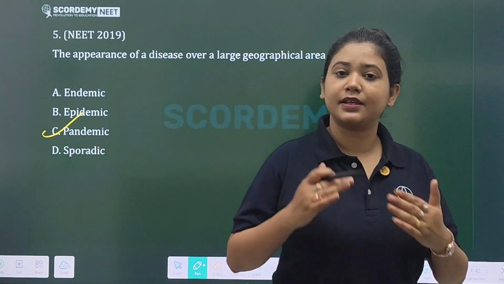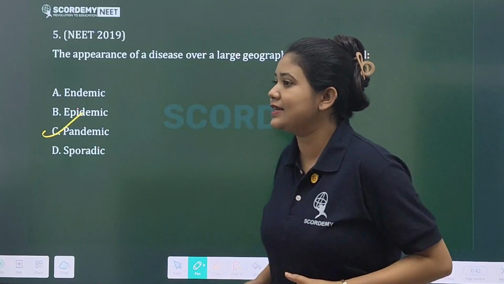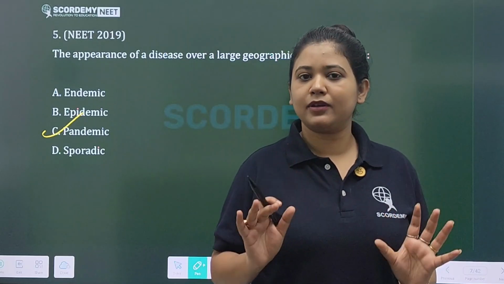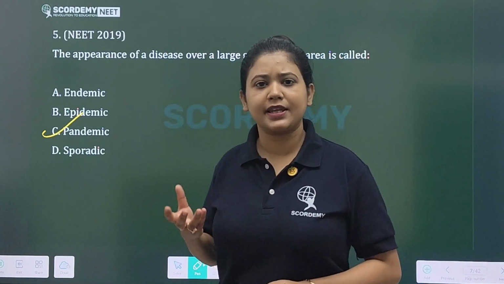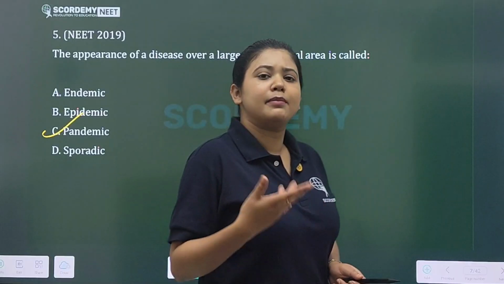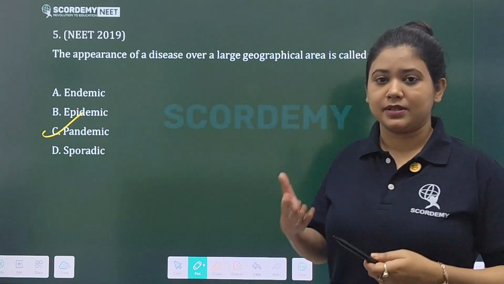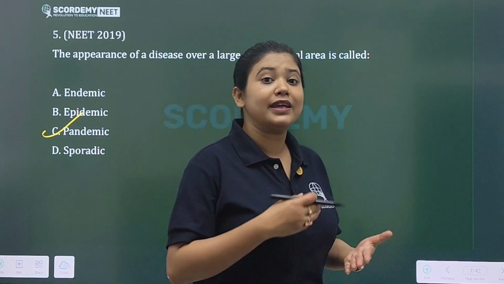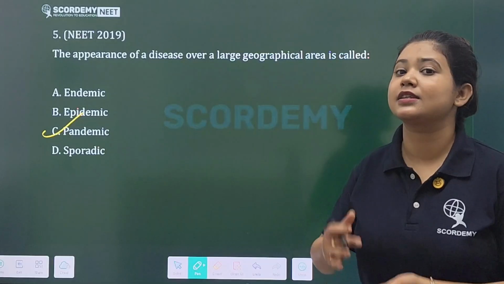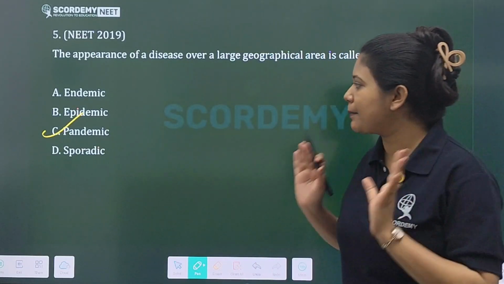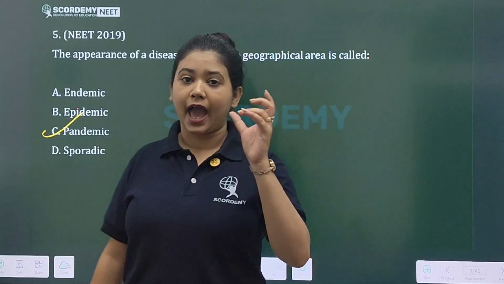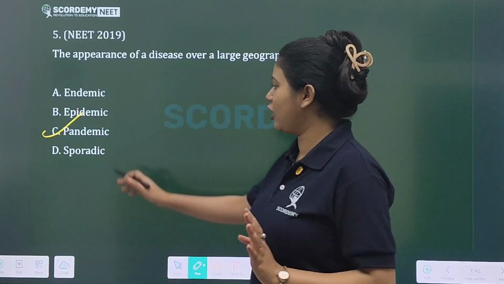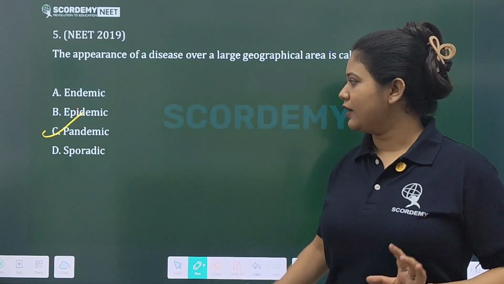Now, epidemic is a sudden outburst, a sudden increase of a disease in a specific area. Previously there was no such disease or medical emergency in that region, but suddenly, due to many factors, the number of cases increases exponentially in that area. That is an epidemic. When an epidemic spreads across the globe, that condition is known as a pandemic.